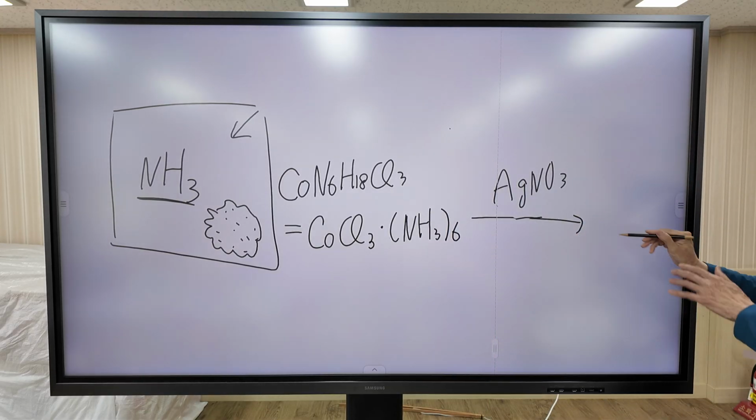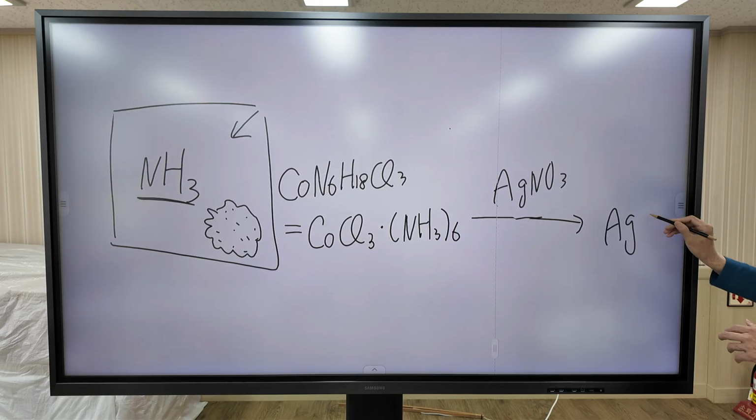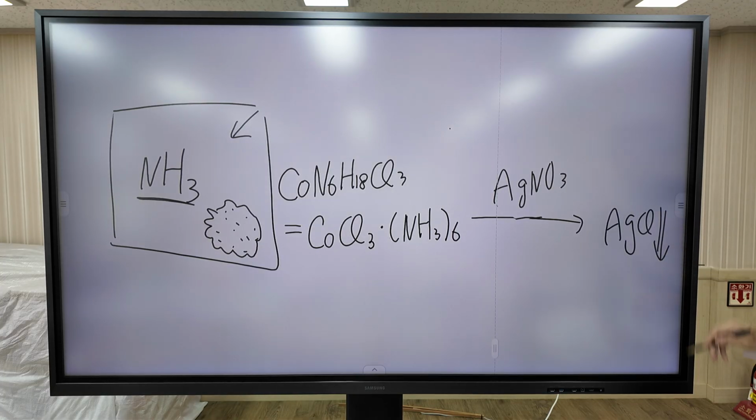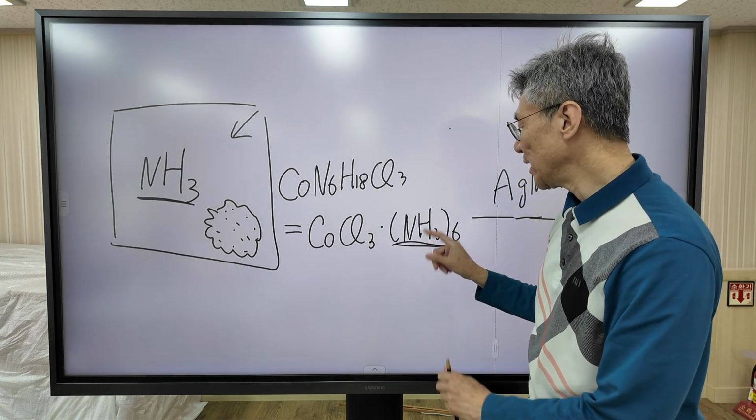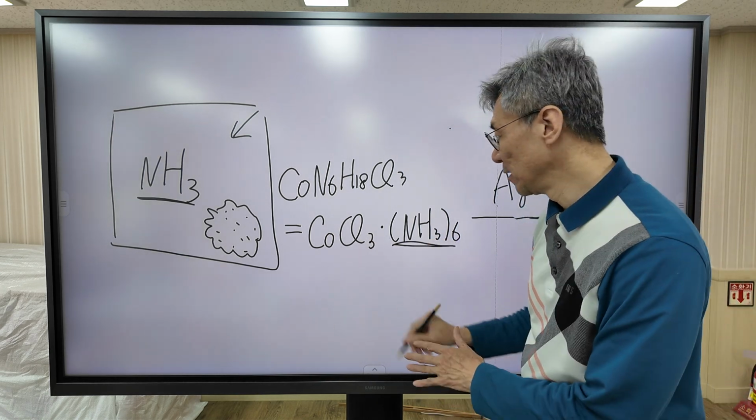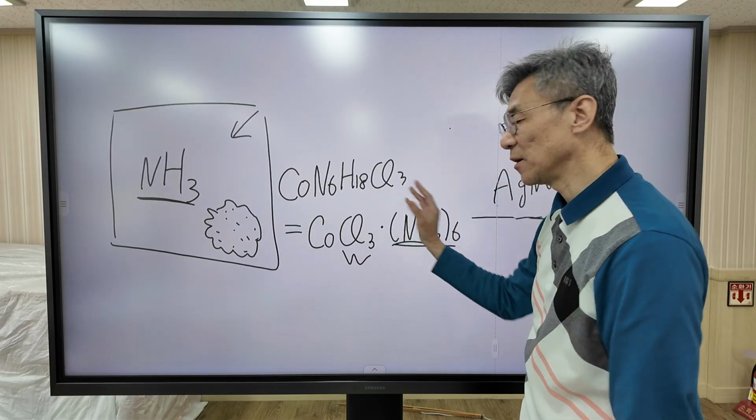Actually, AgCl precipitates, and exactly 3 moles of AgCl precipitate. This experiment confirms that ammonia is tightly bound to cobalt, and chloride is outside the molecule.